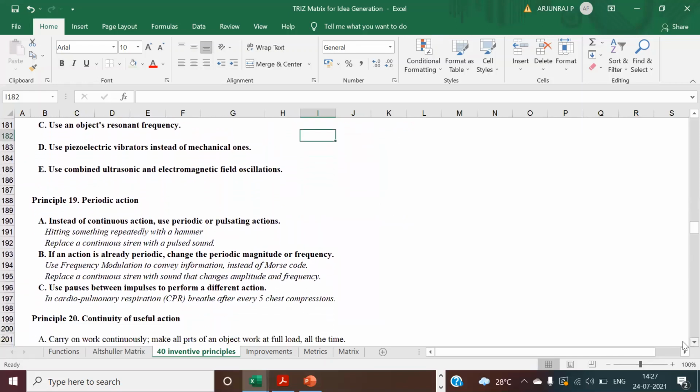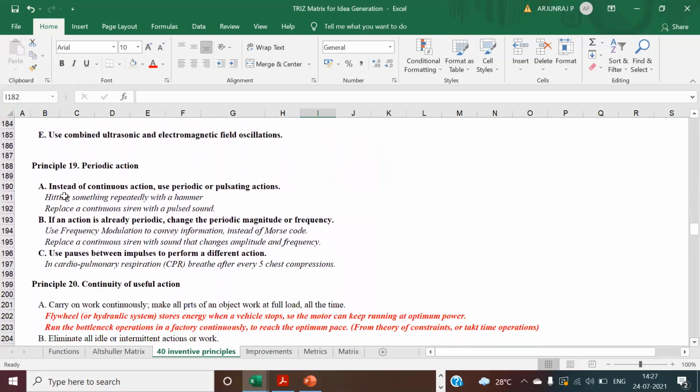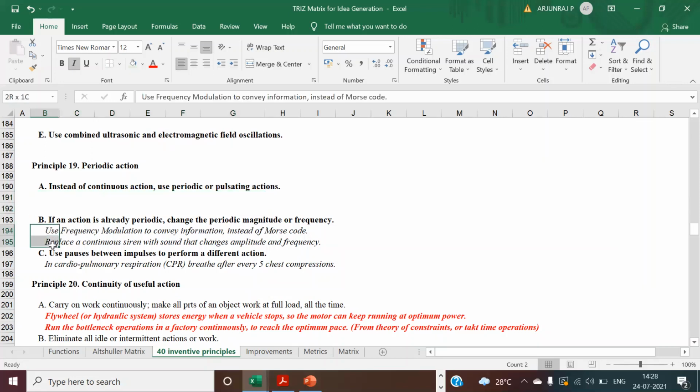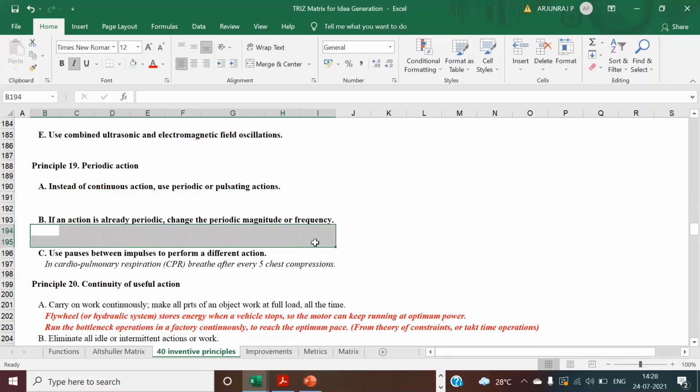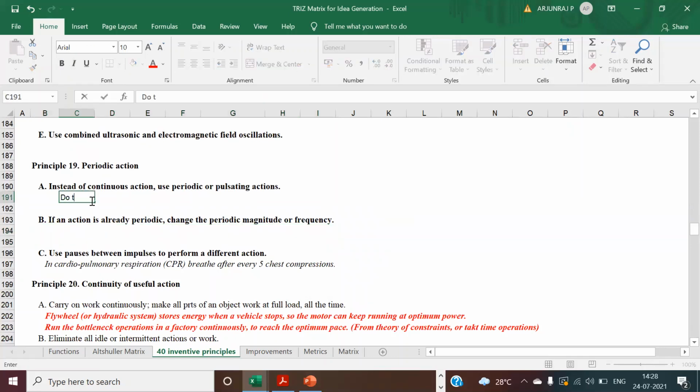Next, you have to take the periodic action. Instead of a continuous action, you can use a periodic or pulsating action. When action is already periodic, you can change it. Periodic action means a kind of regular interval, like you do some maintenance. You can do the proper maintenance periodically to avoid breakdown. There are various ways to do the maintenance without affecting operations: scheduled maintenance, preventive maintenance, protective maintenance, those things to achieve the overall equipment effectiveness.